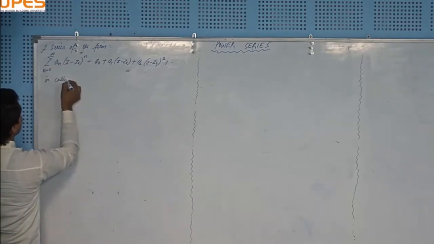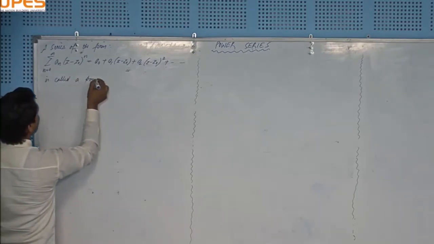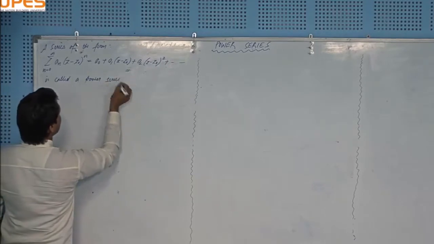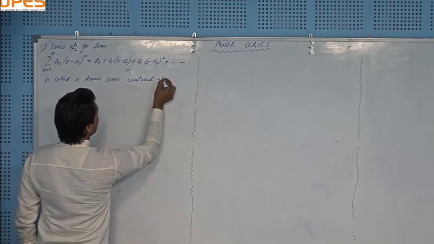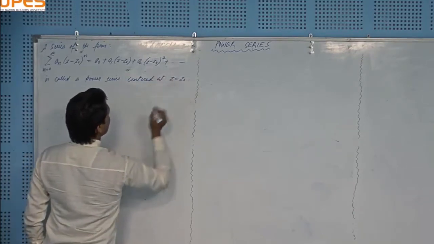It is called a power series centered at z equal to z naught.